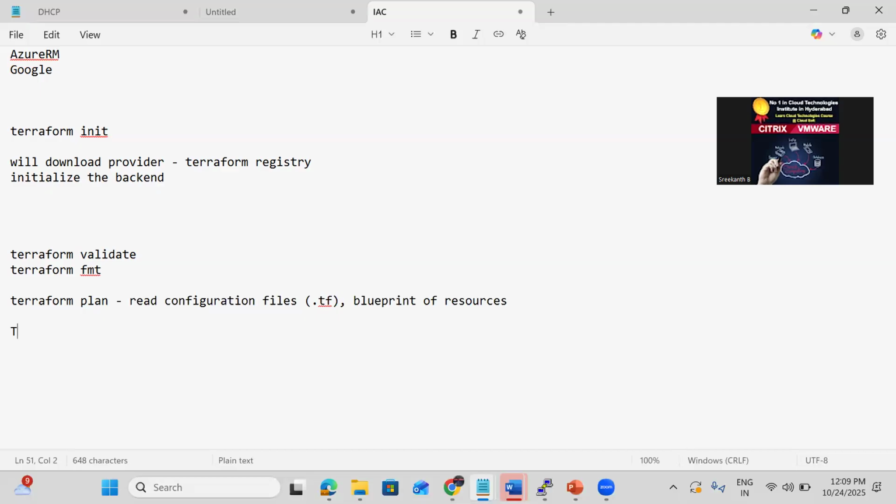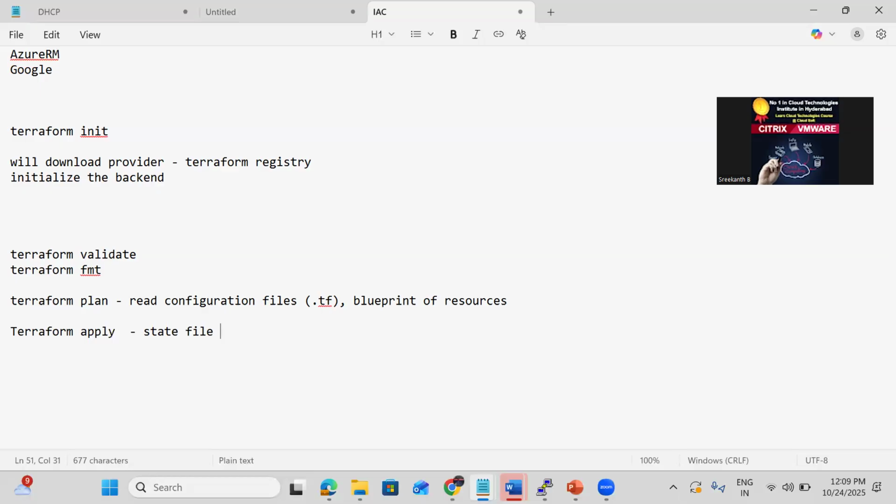Then when we do the Terraform apply, the actual resources are getting created. So we need to do the Terraform apply. When we do the Terraform apply, the actual resources are created, and all those details are also going to be stored in one file called the state file.